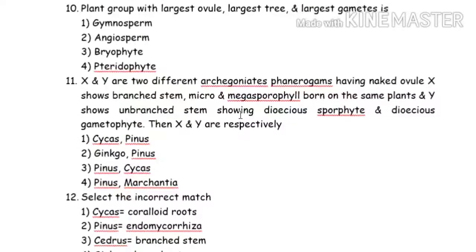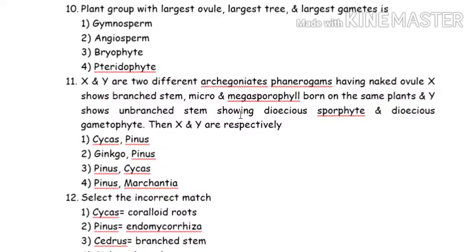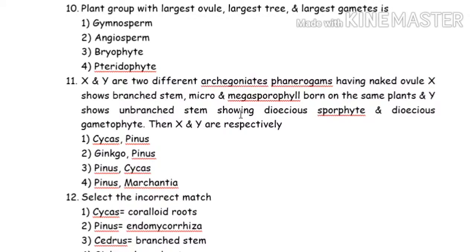Now see the next question. Plant with the largest ovule, largest tree and largest gamete. See, everything is largest in one member, that is gymnosperm. Is it clear? Largest ovule is present in gymnosperm. Largest tree is sequoia. It is in the NCERT, that is also known as red giant wood tree. And the largest gamete is also made by a gymnosperm member, that is known as cycas.